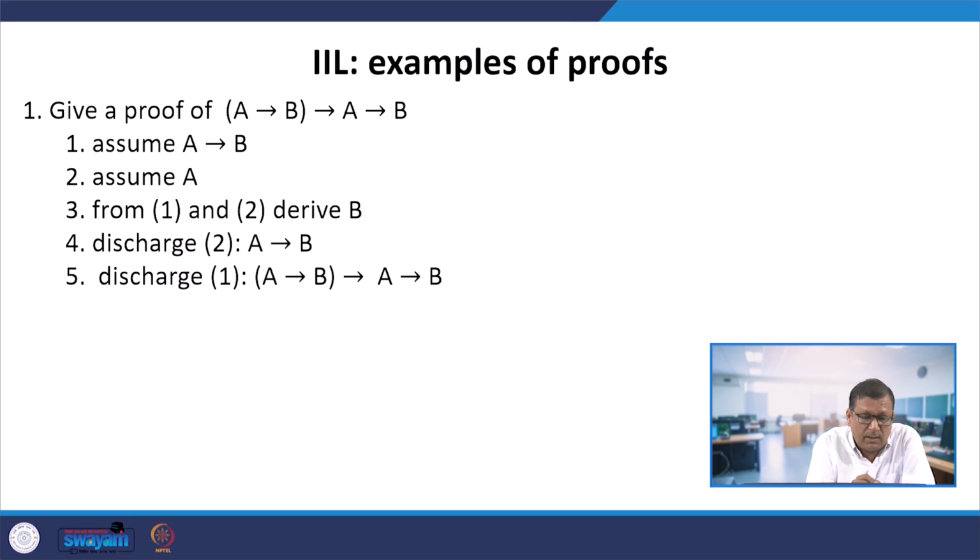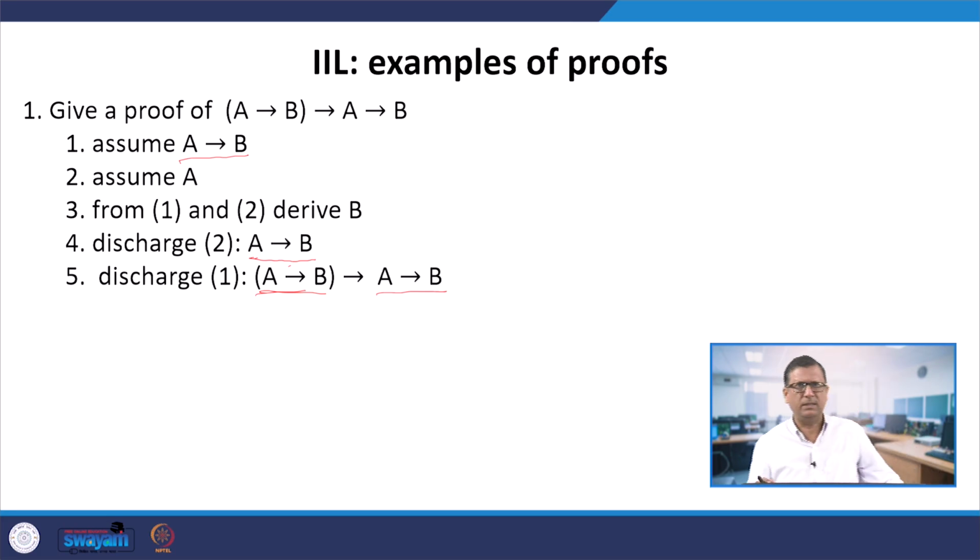The steps: first we assume A implies B, then we assume A, then we do arrow E. So from 1 and 2 we can derive B. Given A arrow B and A, we can derive B. Now we have obtained B by assuming A, so we can discharge 2 and write A implies B. Now we have arrived at A arrow B by assuming A arrow B. So we can discharge 1 and say A arrow B implies A arrow B. So this is the proof.